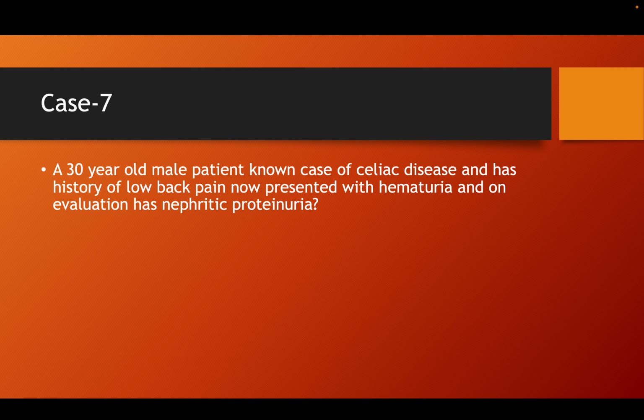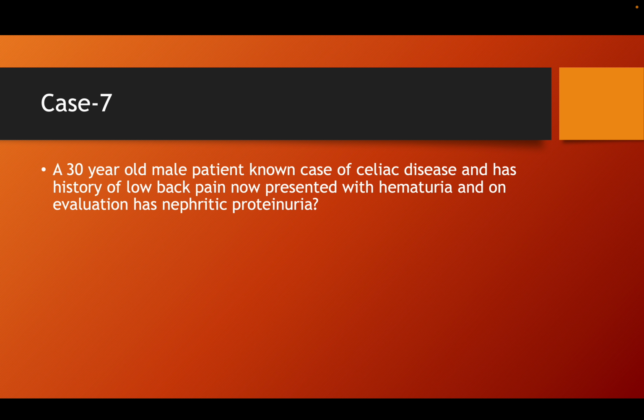SLE will have lupus nephritis, which can vary from mesangial proliferative to membranous nephropathy. Scleroderma can present with renal crisis, where hypertension is the presentation because of the vascular involvement, where you give ACE inhibitors. You don't go for steroids in that case. You give ACE inhibitors as the treatment where the patient has hypertension and hematuria as a presentation. Whereas in rheumatoid arthritis and Sjogren's, Sjogren's can cause CTAD also. In rheumatoid arthritis, you find membranous nephropathy.